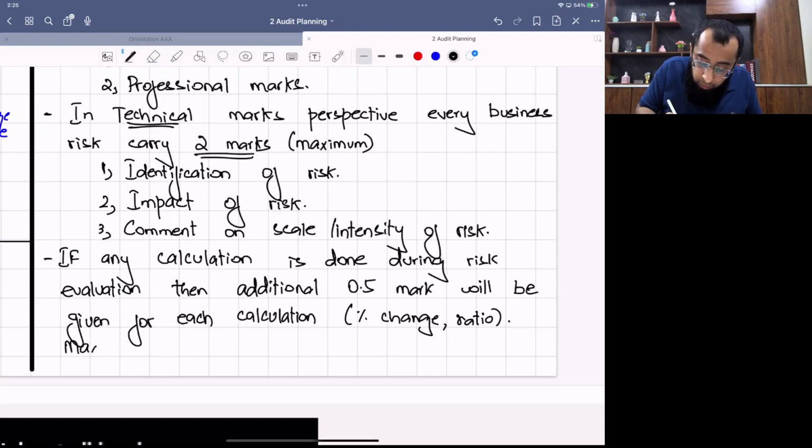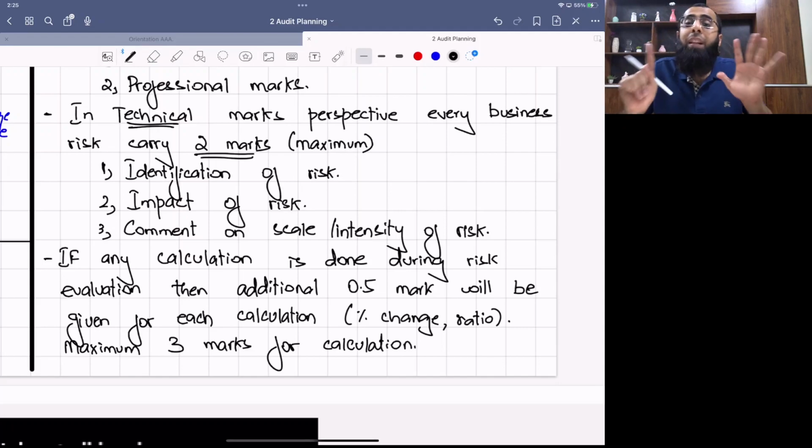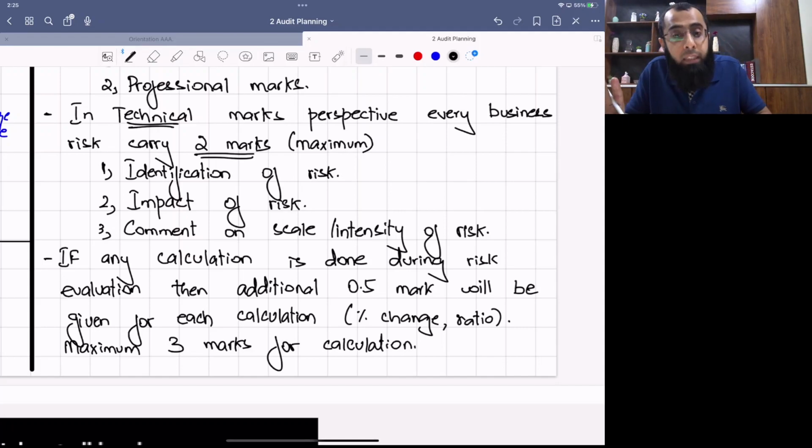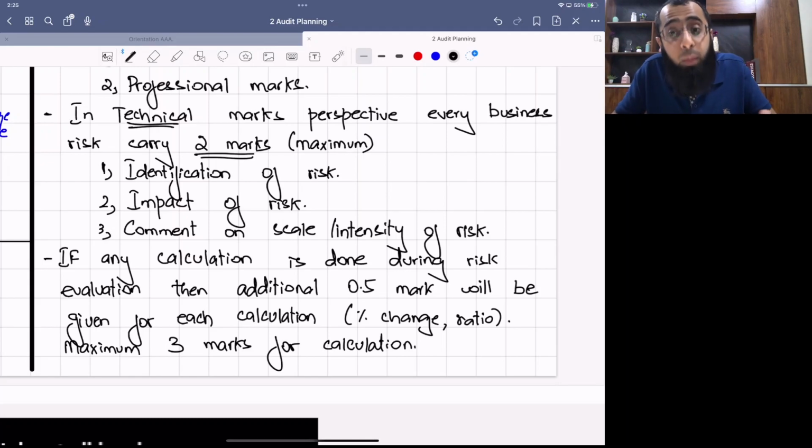But these marks are maximum 3 marks for calculation. Now, what do you mean by this? For each calculation, you get 0.5 mark each. So the maximum calculations for which you will be marked will be 6 calculations. So for each ratio, you get 0.5, 0.5, 0.5, 0.5. Up till 6 calculations, you get 0.5 mark each. So maximum 3 marks can be gained. See, 3 marks total and 0.5 for each calculation. So there can be 6 calculations which will be marked.